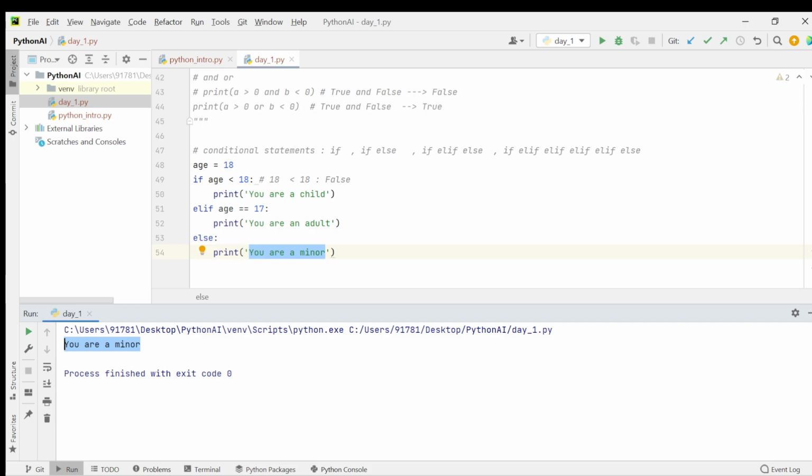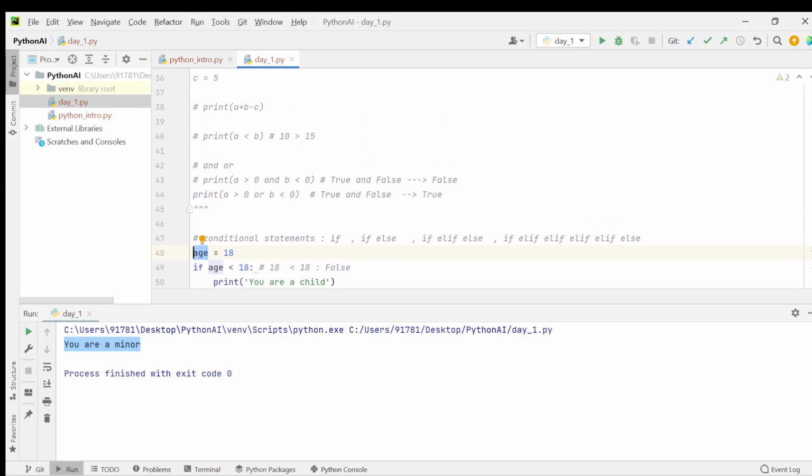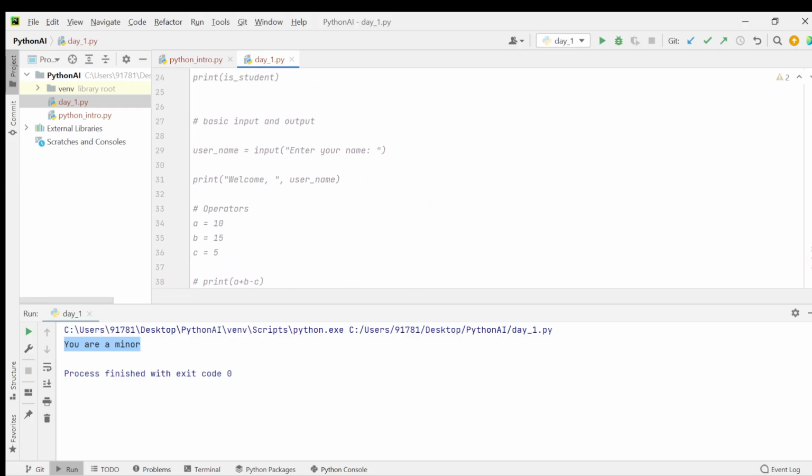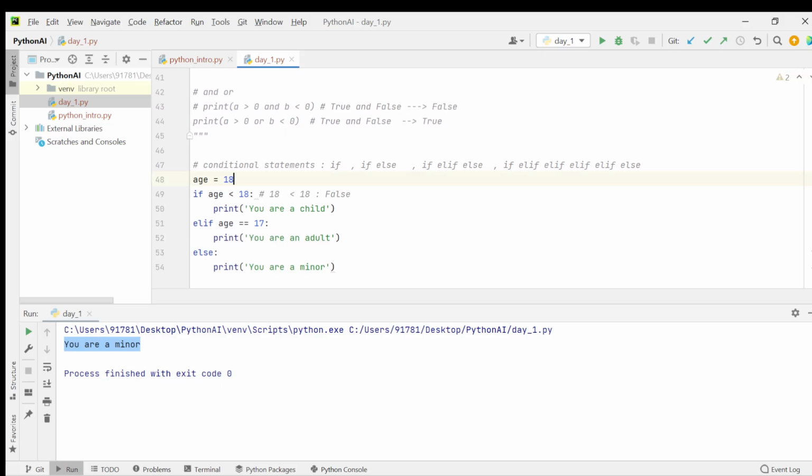For example, if you want to read this age value from input, we already discussed that example. We just need to use that input syntax to read the variable value from terminal input. Enter your age. Whenever we enter this age, it will be stored in the format of a string. But here it is an integer. So if we run this program and enter any value, we will get an issue.